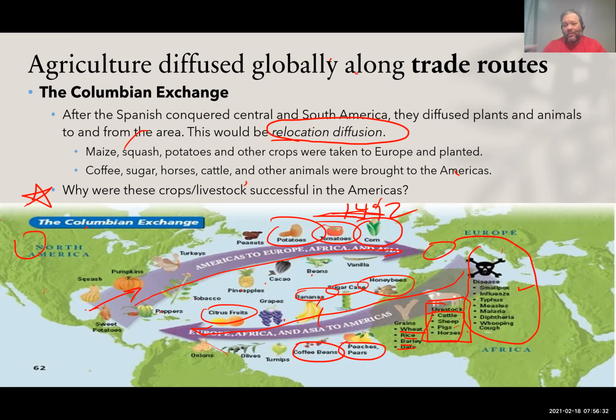Okay. And so wherever the similar climates were in the Americas, those things flourished. So when we talk about citrus, we do grow citrus in Tucson, and we grow citrus down in Florida. And so it's because it has a similar climate to where they were growing citrus over there. We know this is the Mediterranean climate over here, right? And so California shows up and they have a Mediterranean climate. So again, it's transplanting these things over here, peaches, coffee, turnips, olives, onions, and finding where in the Americas those things are compatible.